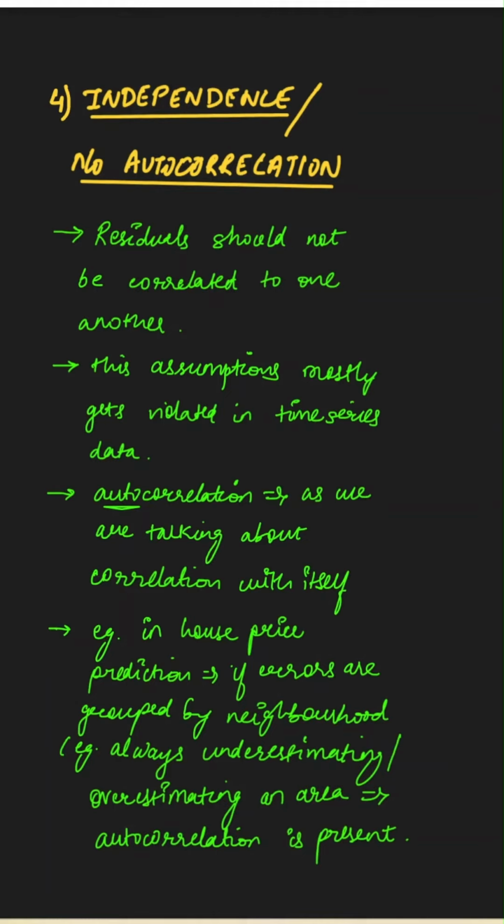For example, if you're doing a house price prediction and if errors are grouped by neighborhood, like for one of the neighborhoods or some of the neighborhoods, you are always underestimating or overestimating the house prices in that area, then this is called autocorrelation.